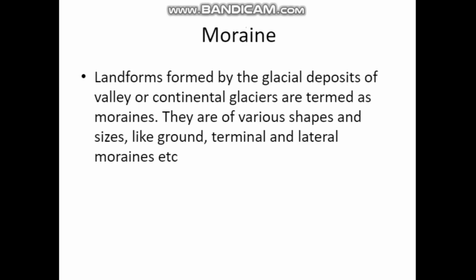How the landforms are formed by the glacier of valley or continental glaciers are termed as moraines. Okay. Valley or continental glaciers. How this moraine landforms are formed means because of valley or continental glaciers. They are of various shapes and size like ground, terminal and lateral moraines etc. So how this moraine was formed? Landforms formed by the glacial deposit of valley or continental glaciers are termed as moraines. They are of various shapes and size like ground, terminal and lateral moraines etc.